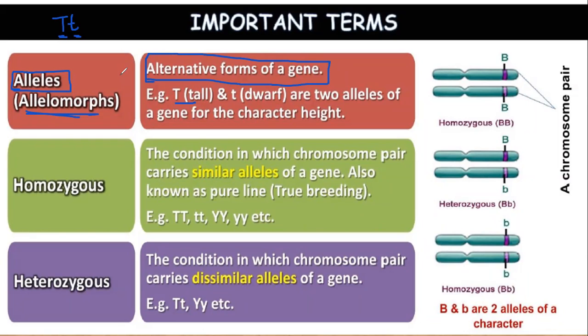It will not be possible for me to explain again and again which is dominant and which is recessive. So listen to the class properly. Capital T represents tallness and small t dwarf. They are the two alleles for a character, that is height.